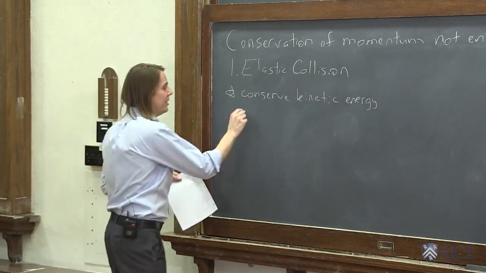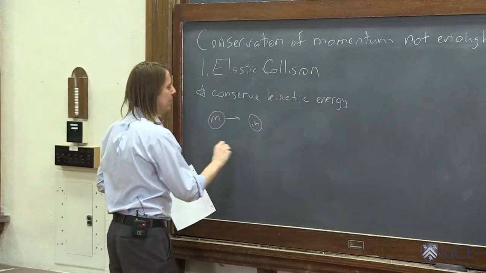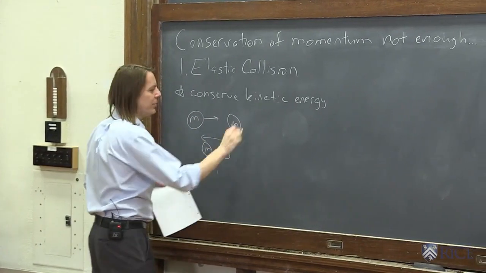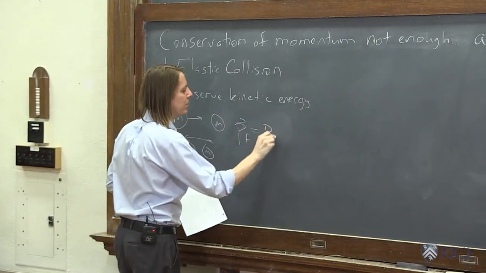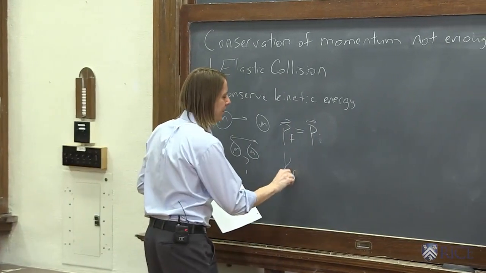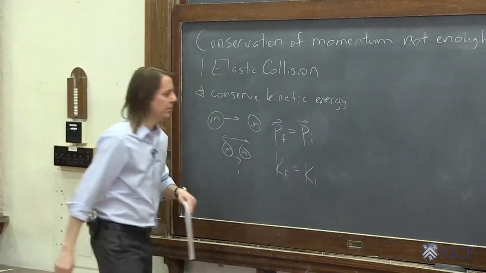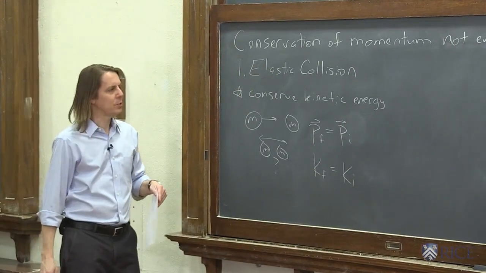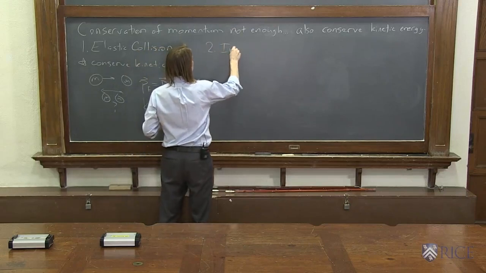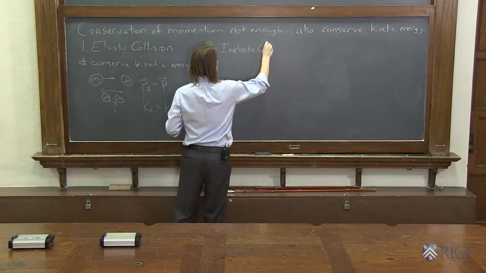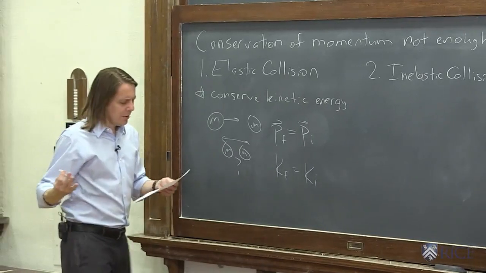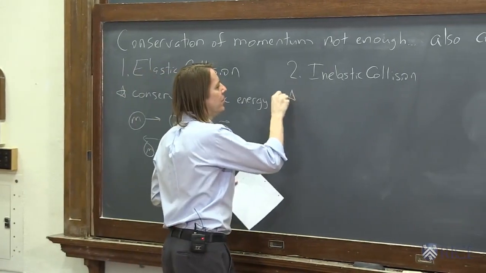So in this problem, you have m going to hit another m, and you're wondering what they're going to do, right? So one thing we know is the final momentum equals the initial momentum. But now, the other thing we know is that the final kinetic energy equals the initial kinetic energy. So now we have two equations, two unknowns. That seems promising. Another kind of problem is an inelastic collision. Well, let's see. In an inelastic collision, you lose some kinetic energy.